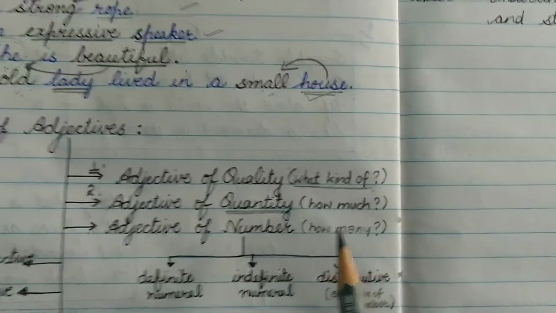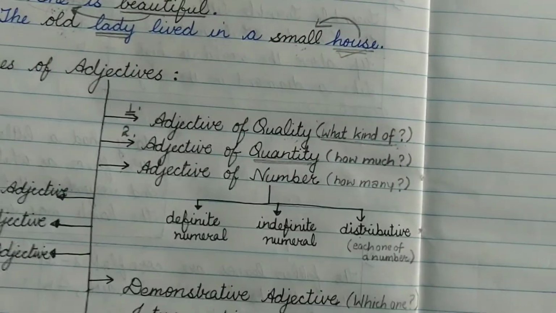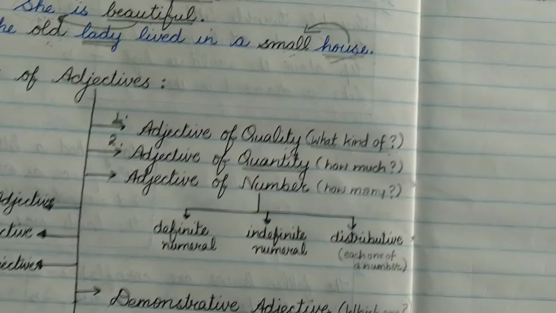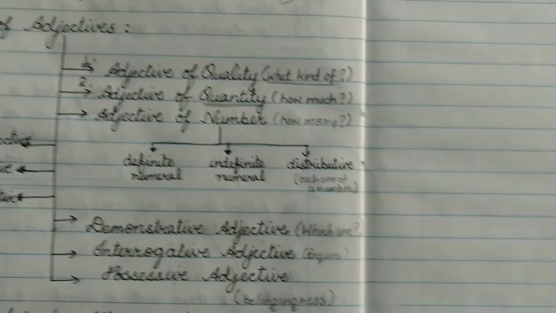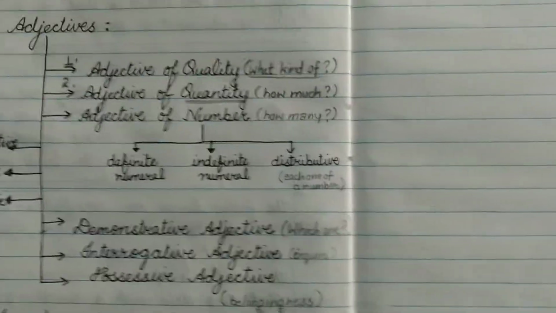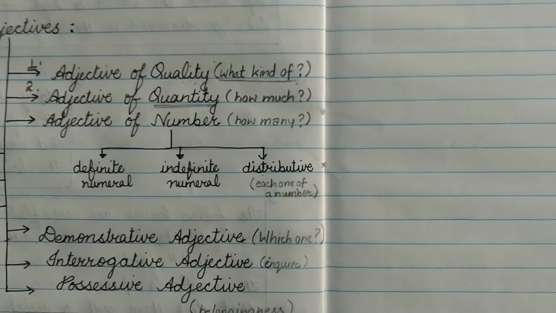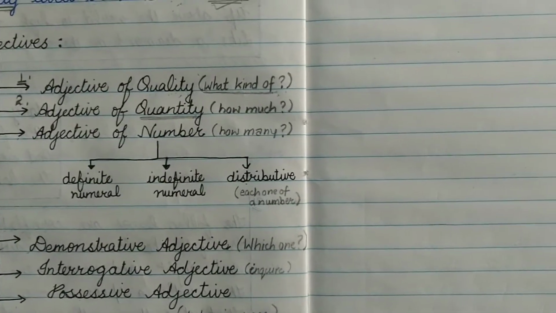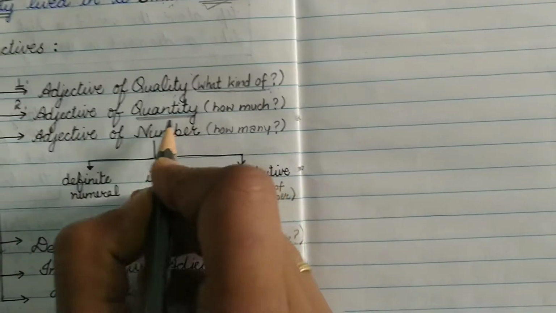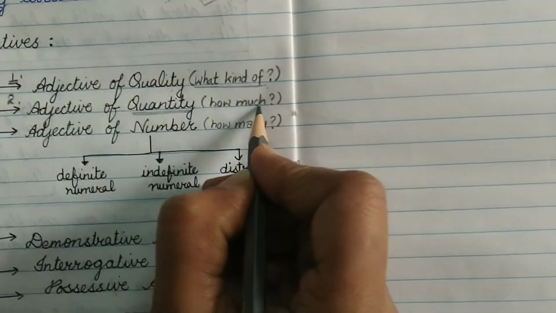Now here a kg is quantity, right? Kiski quantity? Of rice, right? Another example: I have taken enough food. Now how much food? Enough. Enough here refers to the sufficient amount I have. So how much do you have? Enough.